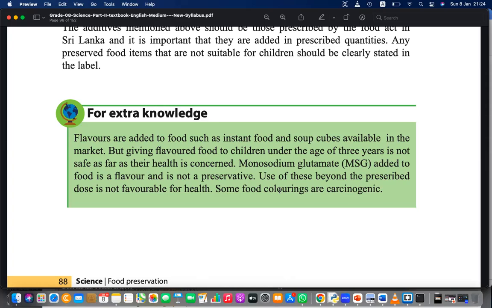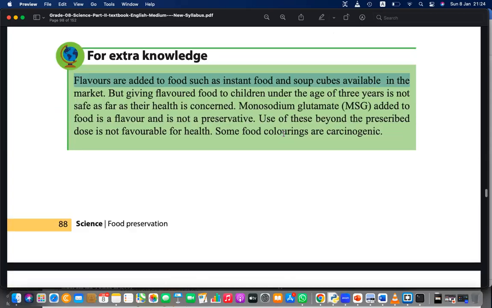But instant foods, soup cubes have MSG in some amount. Then the flavored instant noodles as well. So all these things are basically not good foods because of this monosodium glutamate. It will give us a taste, that is true. It will increase the taste, but that is not really good for health.